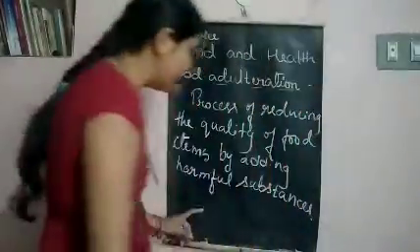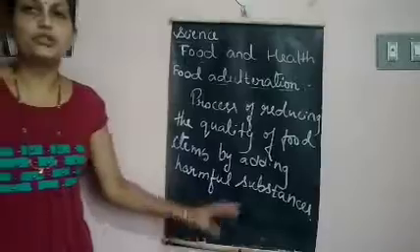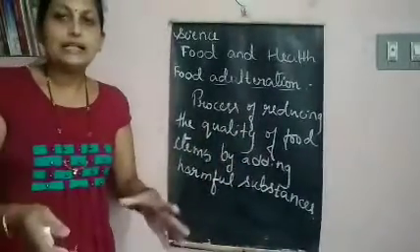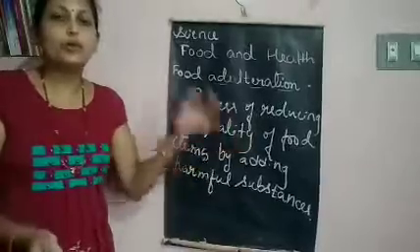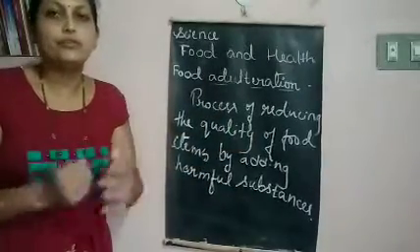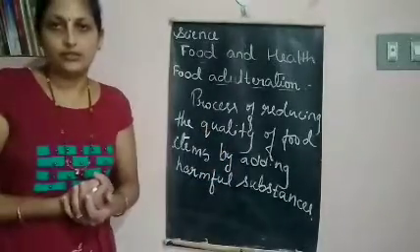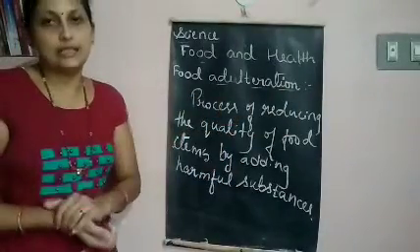That is called food adulteration. So by adding adulterants or by adding these impurities, what happens? The quality of the food is reduced. Food quality reduces. That is called food adulteration.